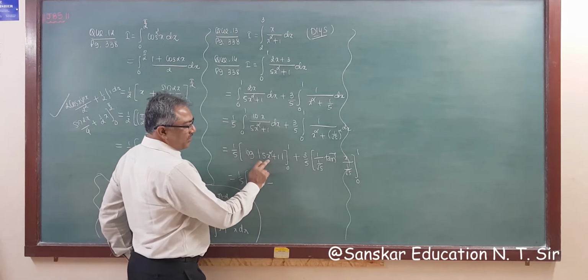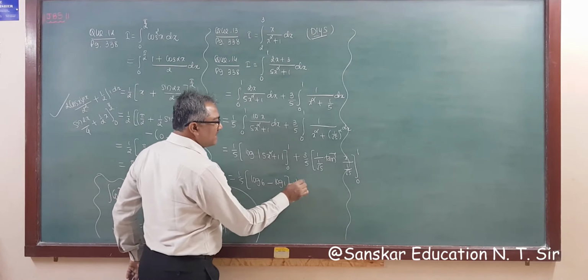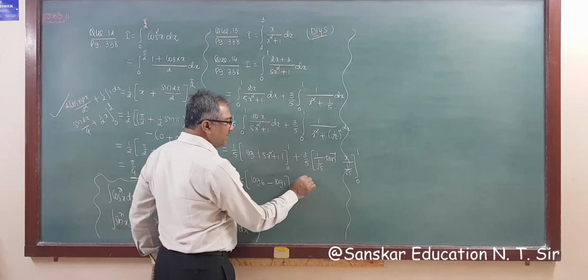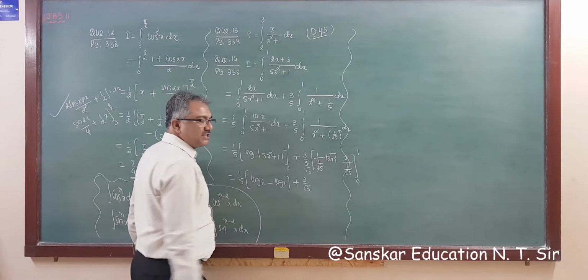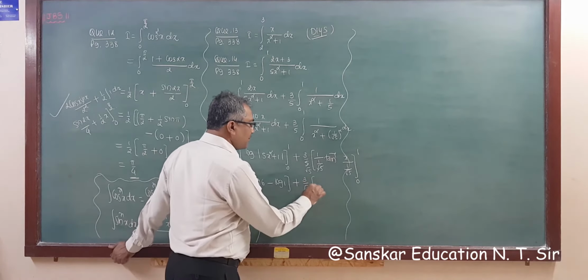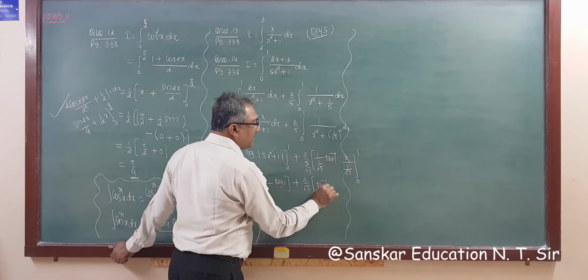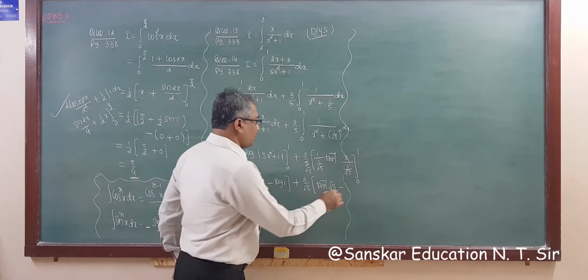substituting 0 plus 1 is 1, so log 1, plus this is 3 root 5 by 5, that is 3 by root 5, or you can cut here also, so this is root 5, right? And substituting the limit, tan inverse root 5 minus tan inverse 0, which is 0, so no need to write.